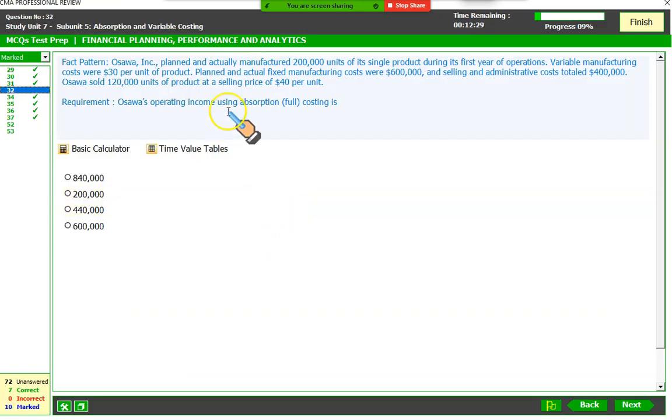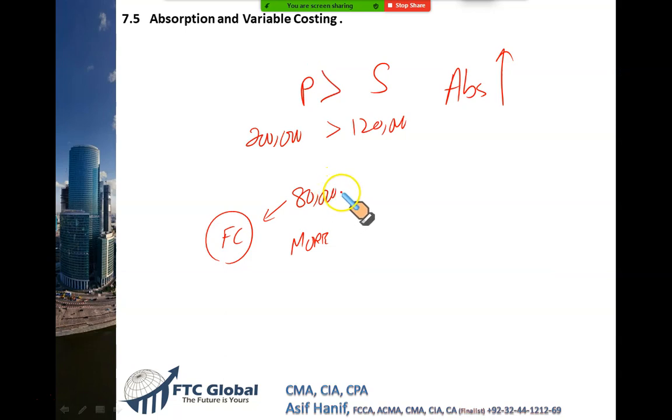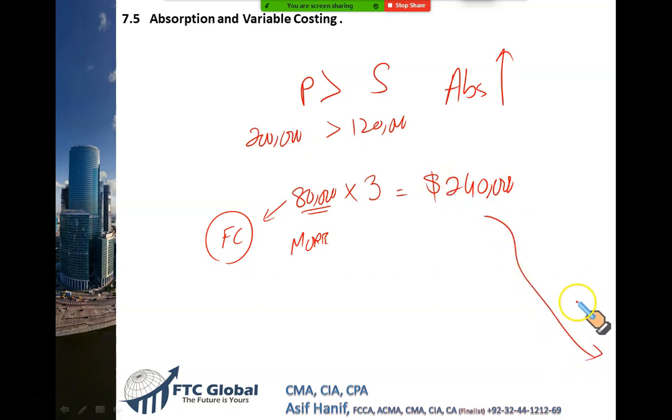Now look at this, gentlemen. Our fixed manufacturing cost is $600,000 and we plan to produce 200,000 units, which means $600,000 upon 200,000, $3. Every item we produce takes $3 of fixed cost with it. Since we have produced 80,000 units more, each unit we produce more takes with it $3 of fixed cost, which means $240,000 fixed cost has been taken to the warehouse.